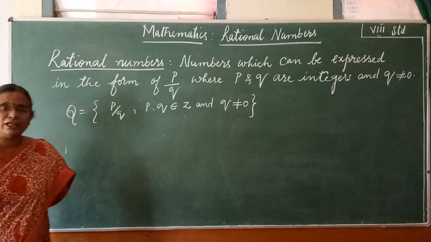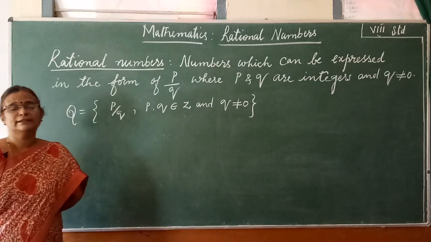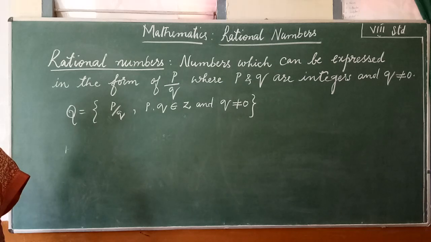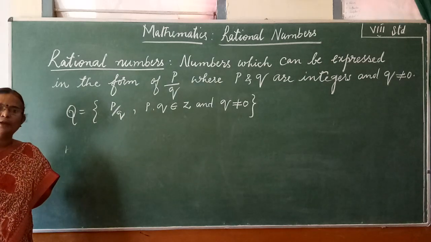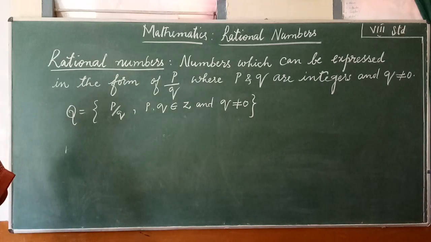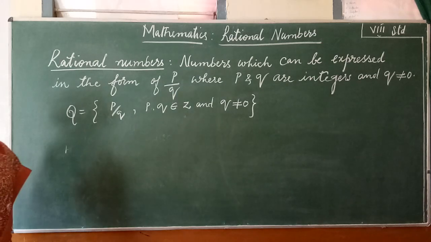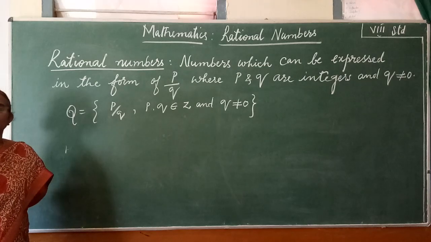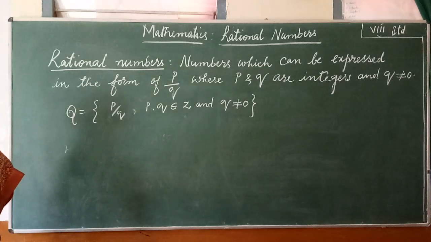Then any number which can be expressed as p by q is called as rational numbers, and which cannot be expressed in the form of p by q are called as irrational numbers. And both rational and irrational together, we framed another set of numbers that is called as real numbers. And we came to know some of the imaginary numbers. So real numbers and imaginary numbers together was put into complex numbers. This was the history of numbers which was introduced in earlier classes, children.